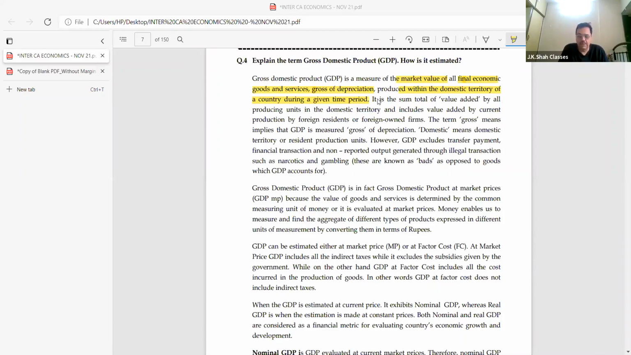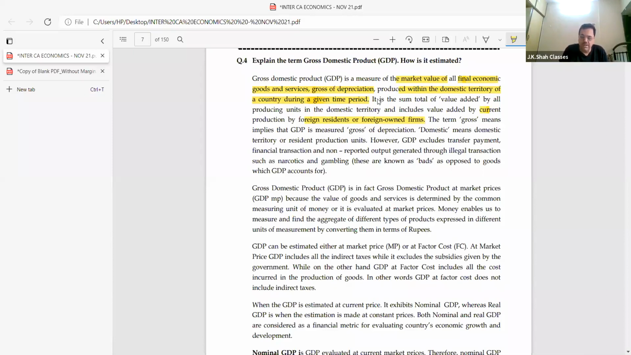Any doubts over here? First part: produced within the domestic territory of a country during a given period of time. It is the sum total of value added by all the producing units in the domestic territory and includes value added by current production by foreign residents or foreign owned firms. So please remember the example I said. Hindustan Unilever makes the goods in India. So that is Indian GDP. Colgate makes toothpaste in India. That is Indian GDP. Foreign owned firms also, be very clear, it's Indian GDP because of the political boundaries of a nation.